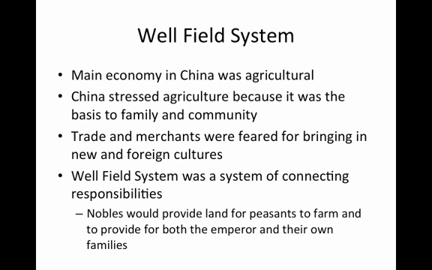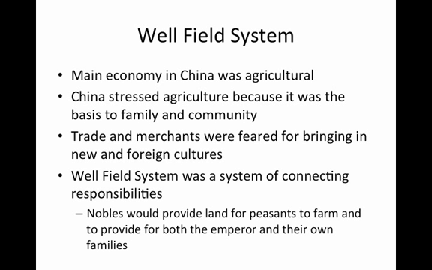The well-field system. The main economy in China was agricultural. China stressed agriculture because it was the basis to family and community. I can't stress this enough. This will be important for the rest of the year. For China, agriculture is the basis to everything up until the 20th century. Agriculture allows for family responsibilities and Confucianism and all of the relationships between the major classes.